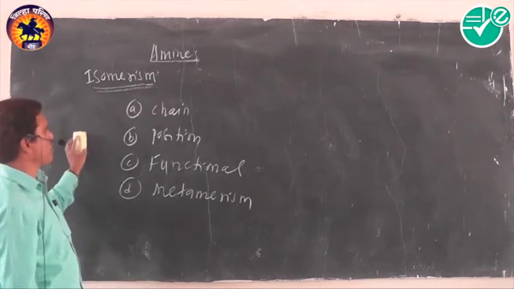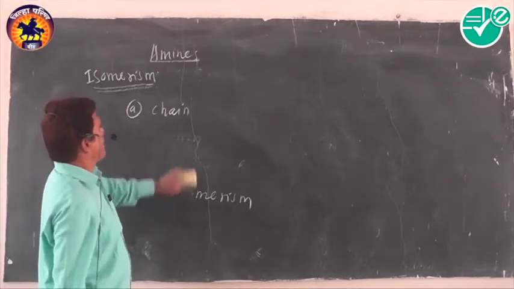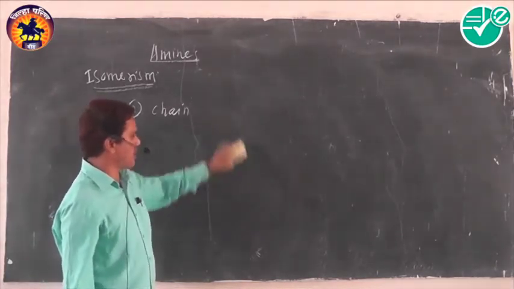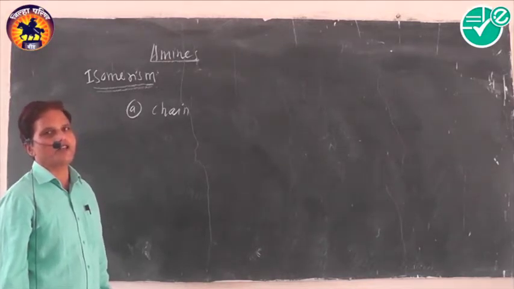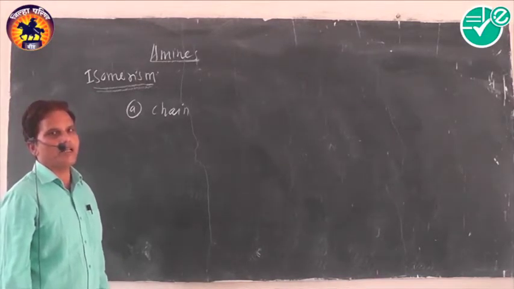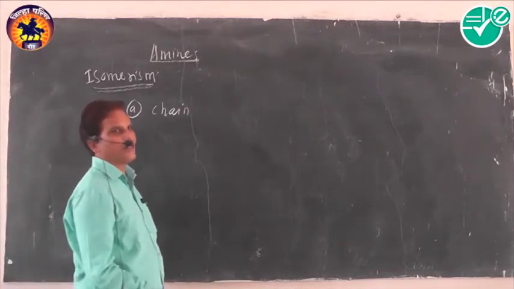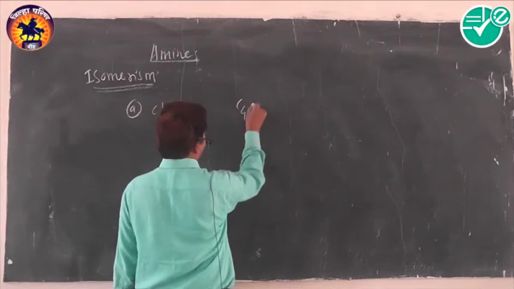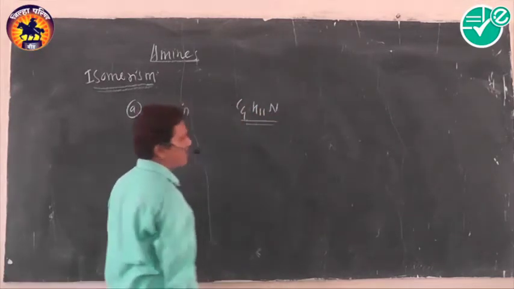Okay, first we can talk about chain isomerism. What is chain isomerism? Amines having the same molecular formula but a different carbon chain are called chain isomers. Example, C4H11N. This is a simple molecular formula of an amine.